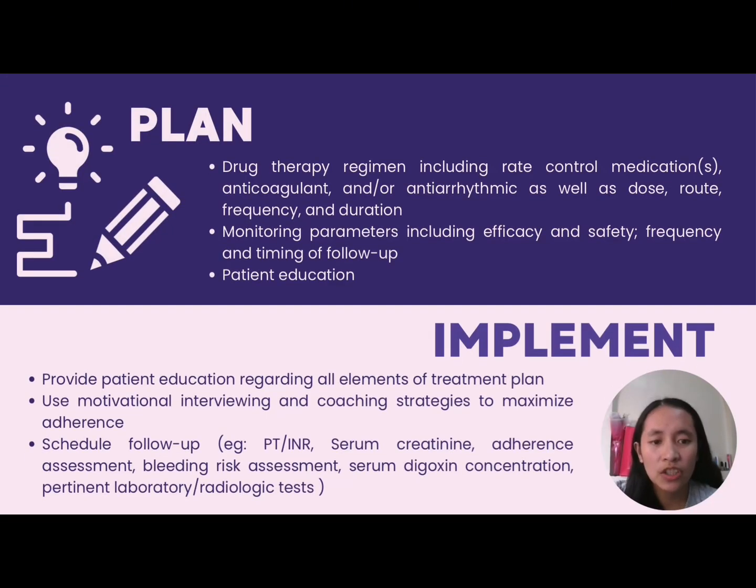Third step in the patient care process is the planning or plan. So first, we're going to plan the drug therapy regimen for the patient that includes the rate control medications, anticoagulants, and or antiarrhythmic, and as well as the dose, the route of administration, the frequency, and the duration of the medication. Next is the monitoring parameters that includes the efficacy and safety of the medication.